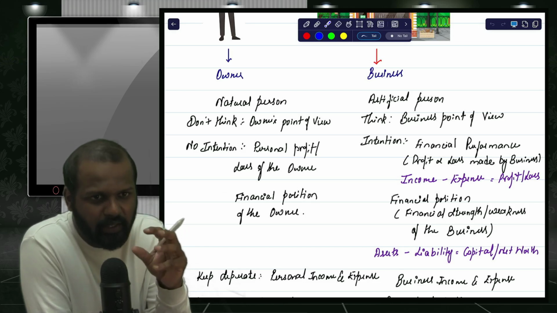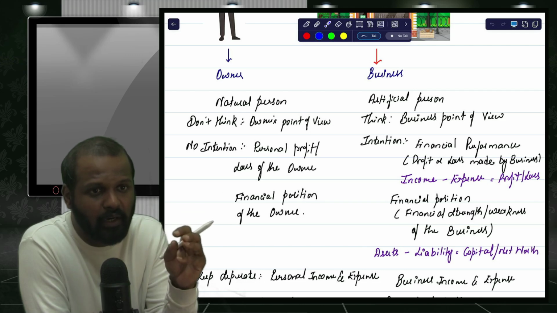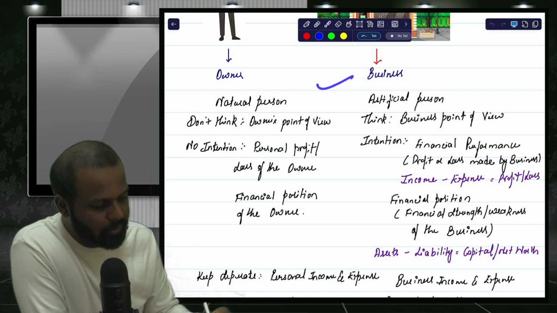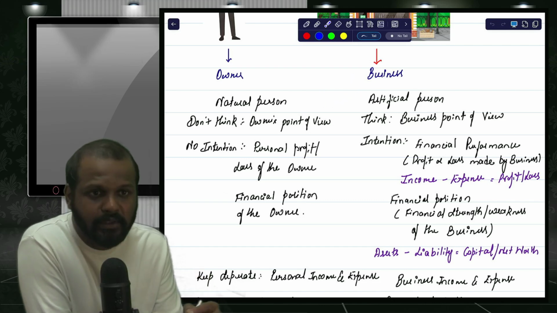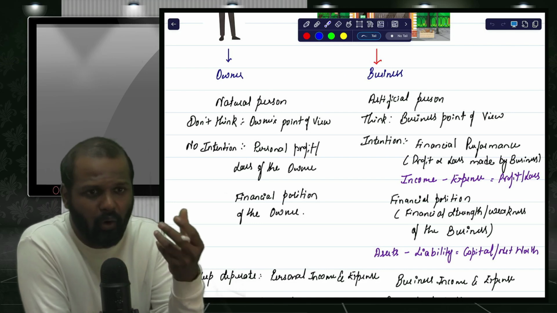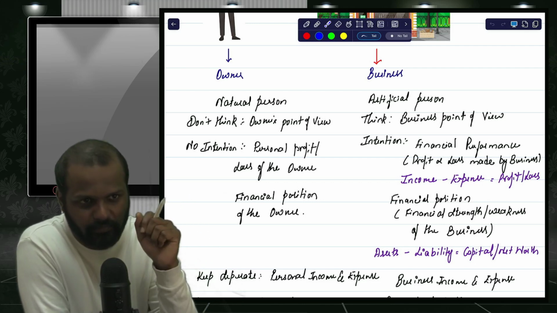Let us take one example. Let's say one of your neighbors has total assets of, let us say, 100 crore rupees. Total properties or total assets of 100 crore rupees. Let us say he has a bungalow, he has a Mercedes car, some supercars, some gold ornaments, a diamond ring, and all those things. Let's say the total worth of those properties or assets is 100 crore rupees.